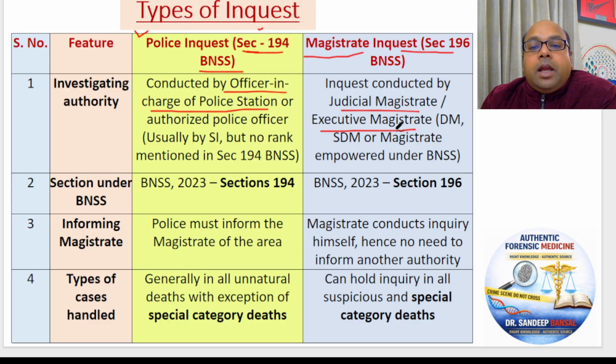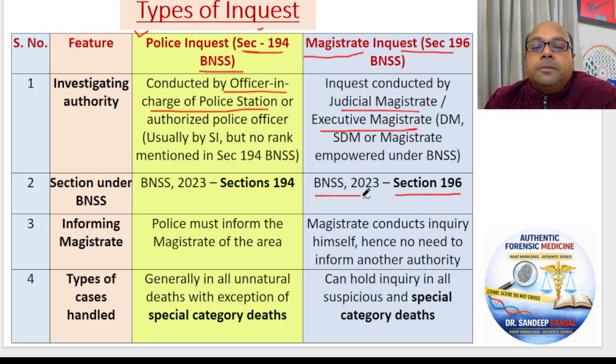And who are executive magistrates? Executive magistrates are the IAS officers or the State Public Service Commission officers. People who qualify the exams of IAS become IAS officers. They are district magistrates or sub-divisional magistrates. Sometimes people qualify the State Public Service Commission exam. They also become executive magistrates of the state cadre. So these are two types of magistrates. Both of them have the power to do magistrate inquest, and these powers are granted to them by Section 196 of the BNSS.